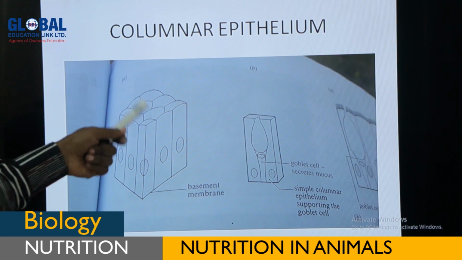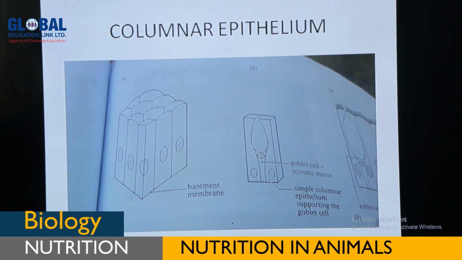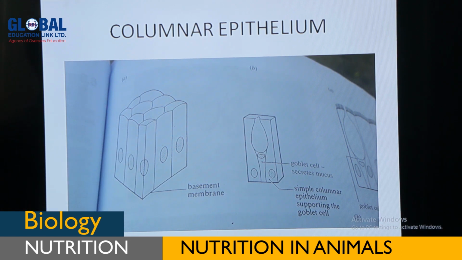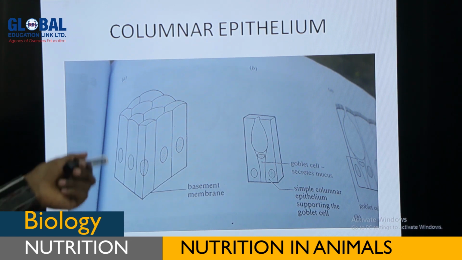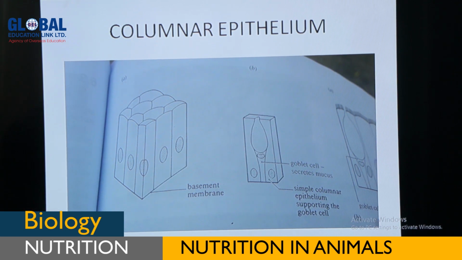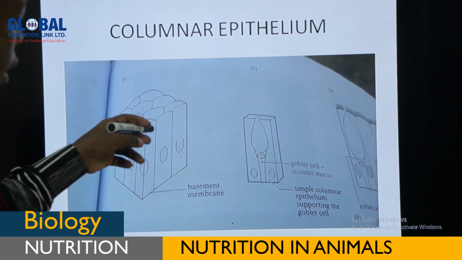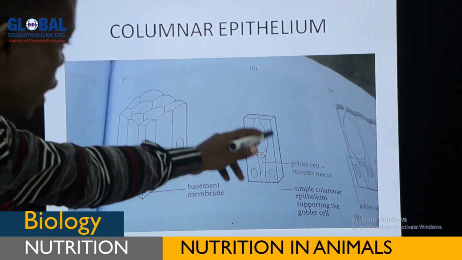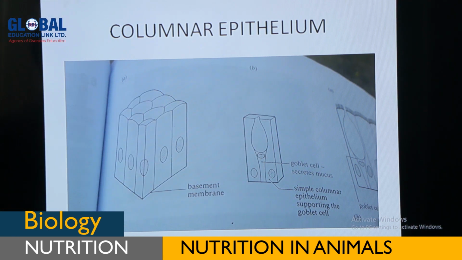It has a nucleus which is located at the basal end of each cell, as you can see there. Again, these columnar epithelial tissues can function as secretory, but again can function as absorptive. As you can see, this is one cell of these epithelial tissues.